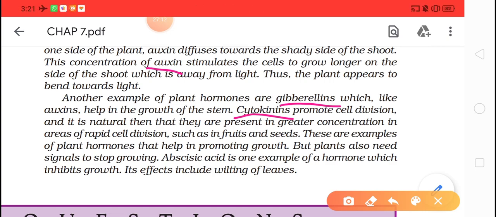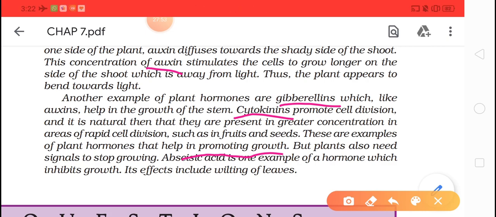So growth is promoted. We know that fruits and seeds are parts of plants only. First they will increase in height, and after some years they will start developing fruits and seeds. All this process requires growth hormones, which are called promoting hormones. But plants also need signals to stop growing. Abscisic acid is one example of a hormone which inhibits growth. Its effect includes wilting of leaves.